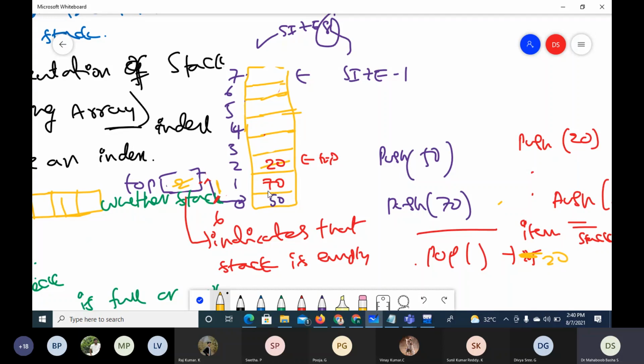The next data item to be popped is 70. So top is always indicating the recently added data item, or the data item to be popped next. If you pop everything, then top becomes -1, and when it is -1, it indicates that the stack is empty. This is how the stack is represented with an array.